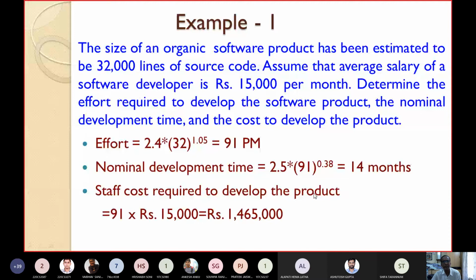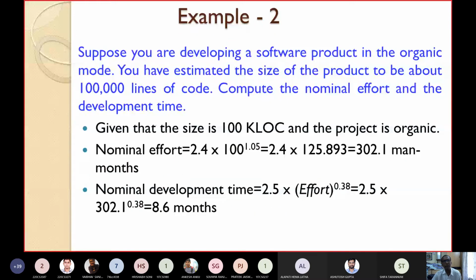Any doubt, please? It is very simple, but similar types of examples or exercises may come in the examination. Okay, we'll go to the next example. Suppose you are developing a software product, again in the organic mode. You have estimated the size of the product to be about 1 lakh lines of code. The question is: compute the nominal effort and the development time.